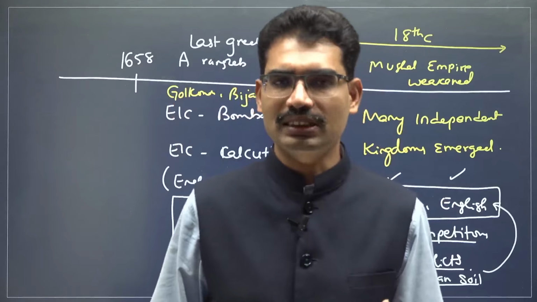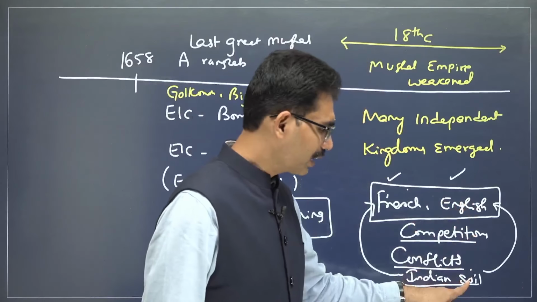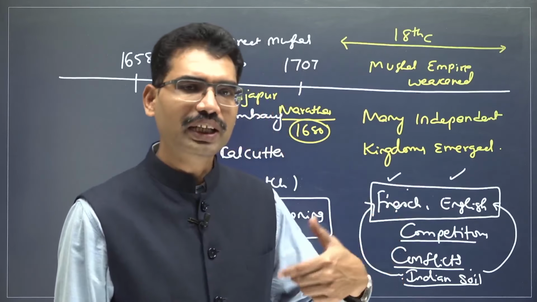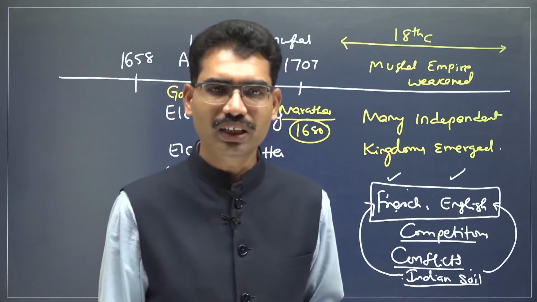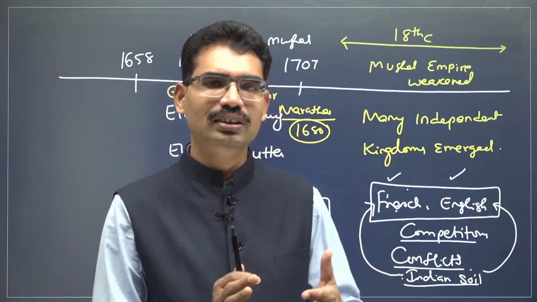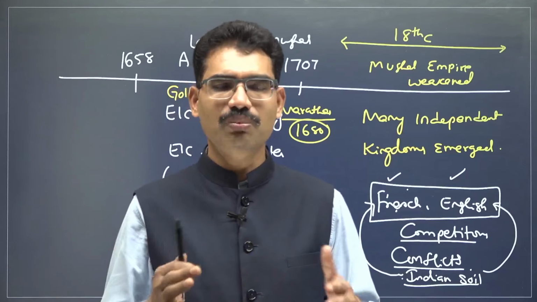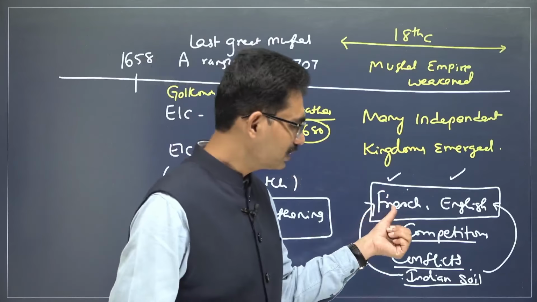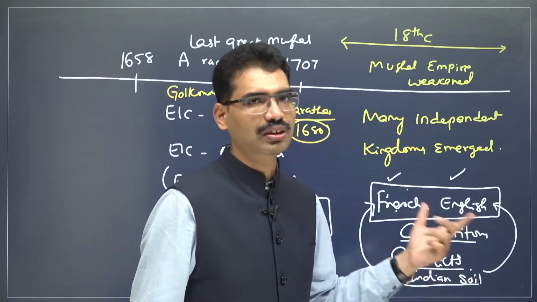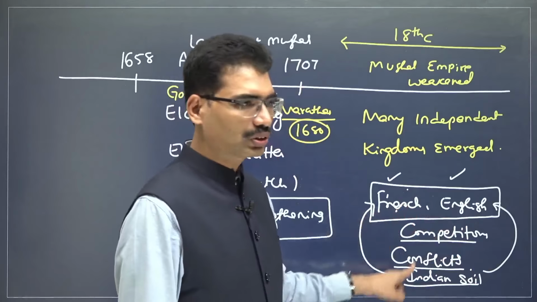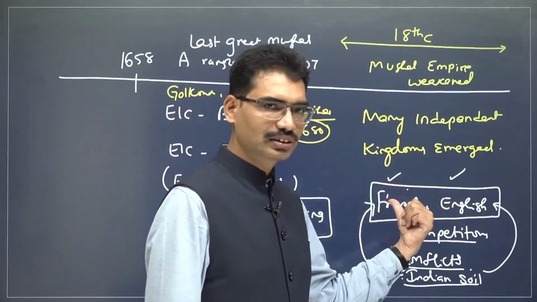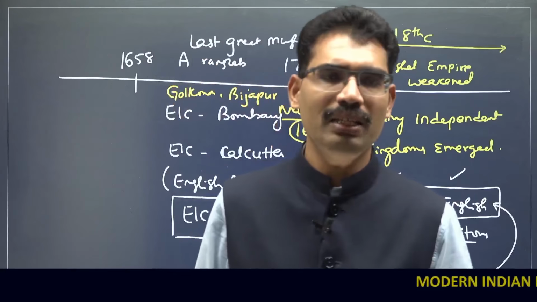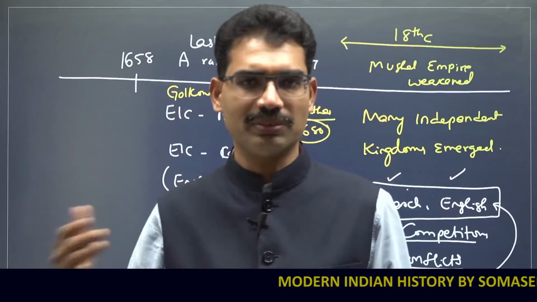When France became successful, the English went and complained to the Indian ruler. The Indian ruler wanted to punish France, or the French East India Company. In return, the French East India Company did not listen to the Indian ruler. In fact, they mobilized the military. And when they mobilized the military, a military conflict with the Indian army took place, but the French were victorious. So the French East India Company is now defeating even Indian rulers. They have shown the path to the English. Now, after defeating the French, the English are going to play the same role. They are going to use the same kind of technique initiated by the French.